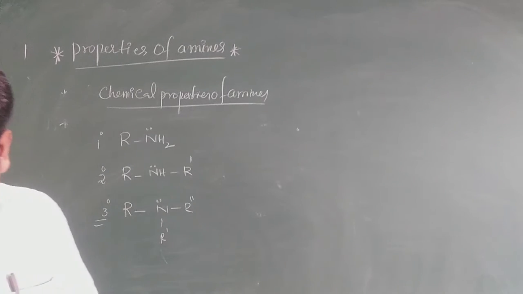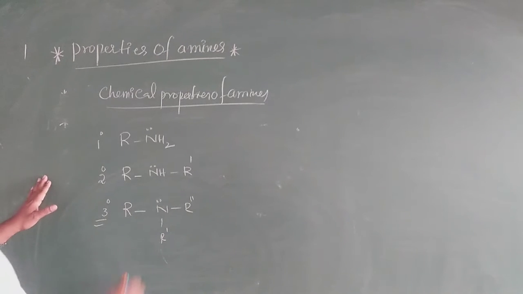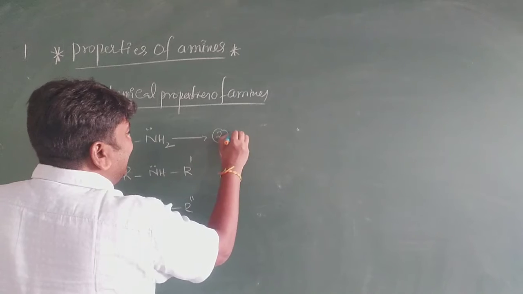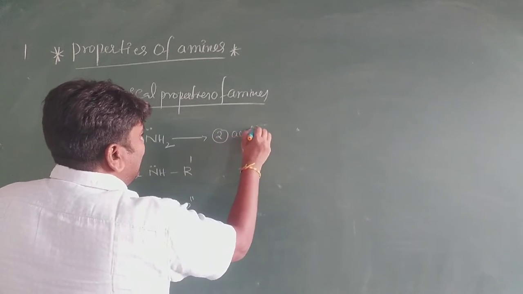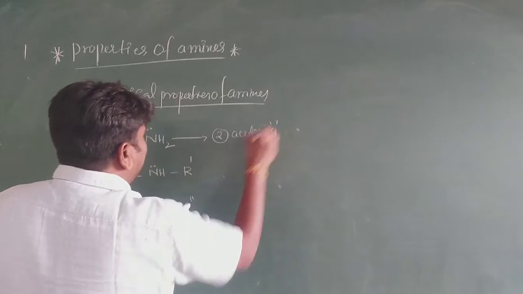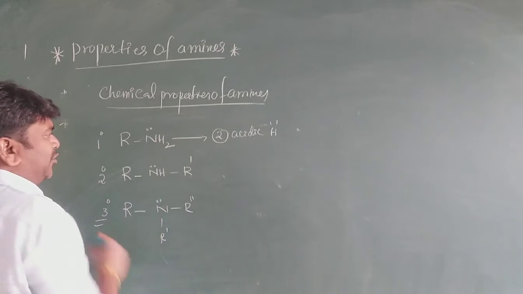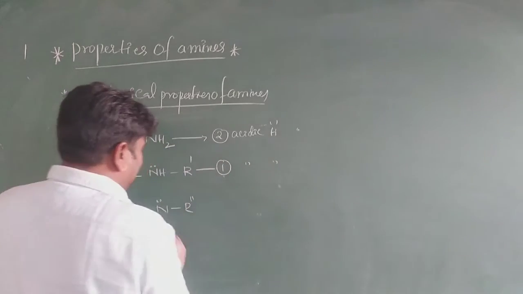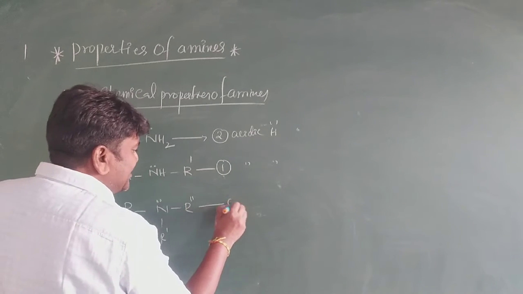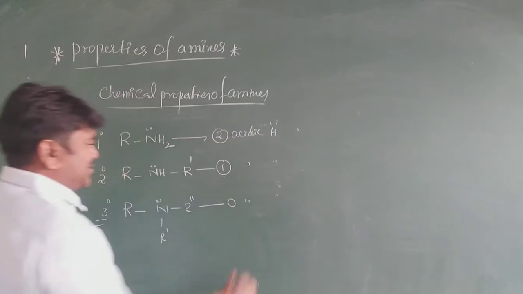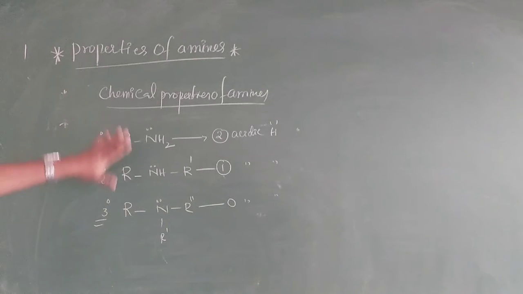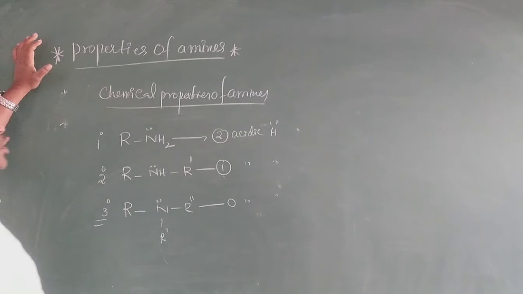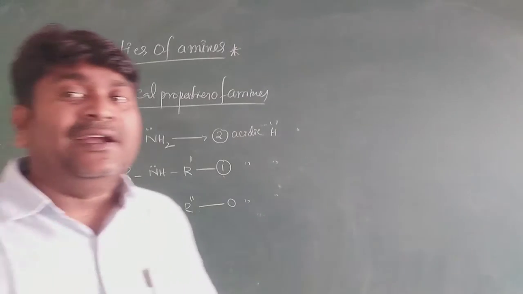Primary amine contains 2 acidic hydrogens, very important. These 2 are acidic hydrogens. Secondary contains 1 acidic hydrogen. Tertiary contains 0 acidic hydrogens. Chemical reactivity depends on the lone pair and acidic hydrogen.